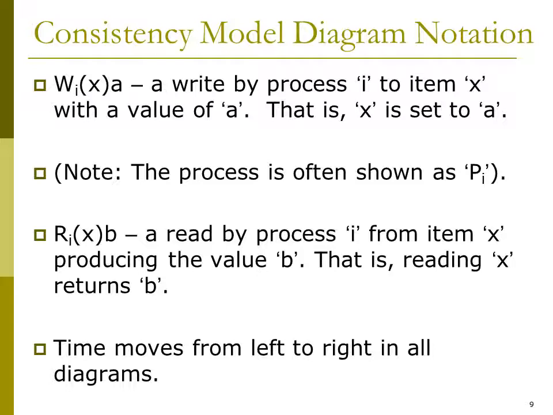Consistency model diagram notation. What are the notations used in a consistency model diagram? Wi(X)a is a write by process i, that is, the ith process, to the item X with the value a. So the value a is written into the item X by the ith process.